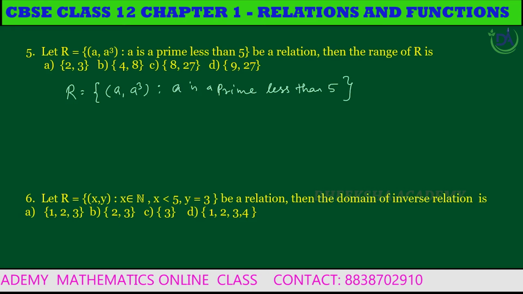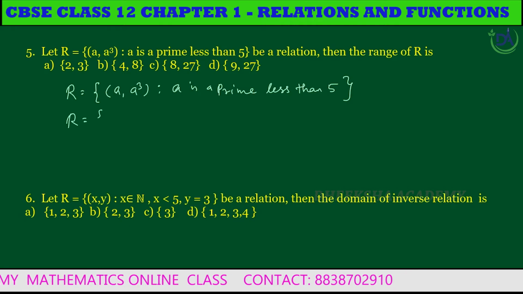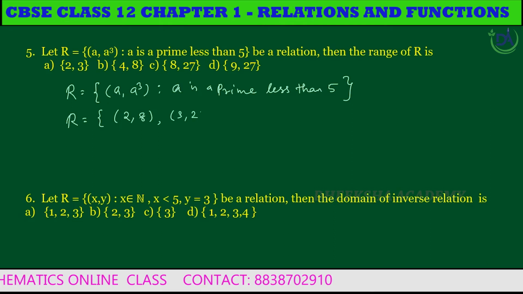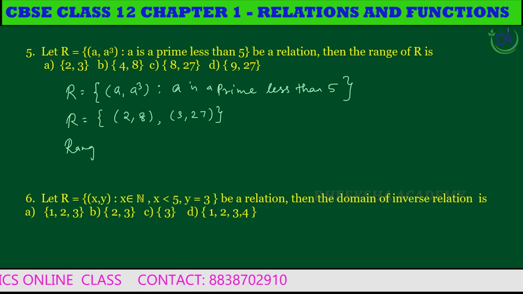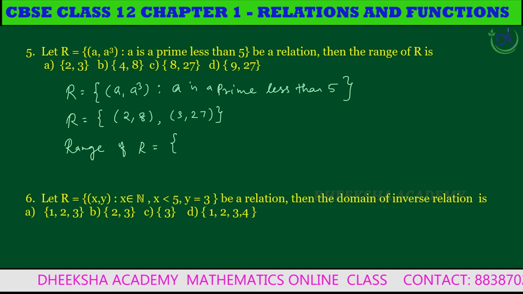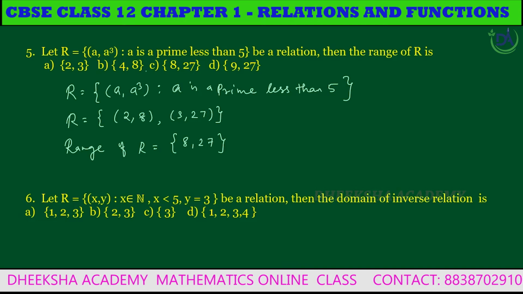So A is a prime less than 5. Then the relation R contains the elements (2, 8), (3, 27). So the range of R is equal to the set of all the second elements, {8, 27}. So our answer is C.